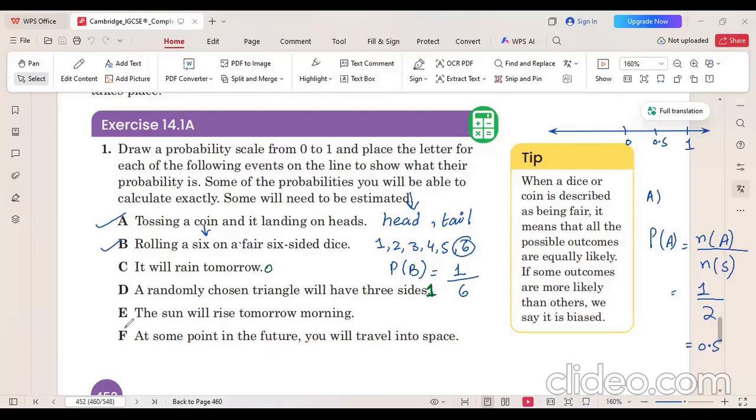Next, for part E, they have given that the sun will rise tomorrow morning. This is certain, so we can have the probability again as 1. Now F is: at some point in the future you will travel into space. Yes, if you are sure. If you're not sure, the probability will be 0. Okay, that's good.